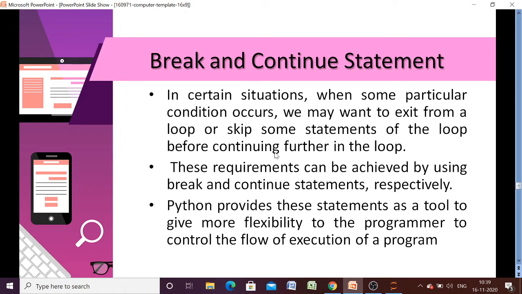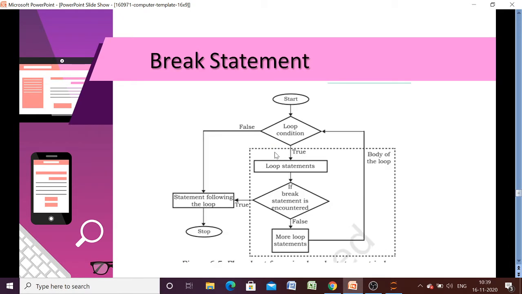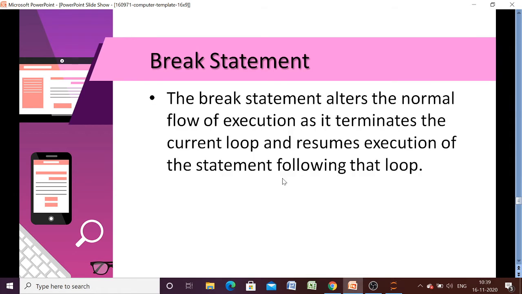So let us discuss one by one the significance of the break statement and the significance of the continue statement. Here you can see that in the break statement, this is the loop, and if the break statement executes, we directly come out of the loop. No more execution, no more repetition of the loop is going to take place. It alters the normal flow of execution as it terminates the current loop and resumes execution of the statement following that loop.